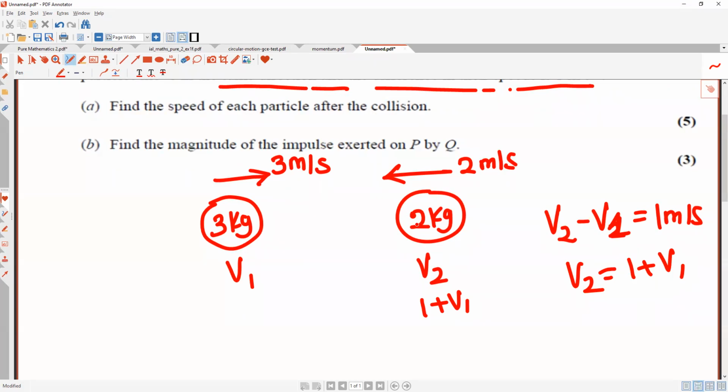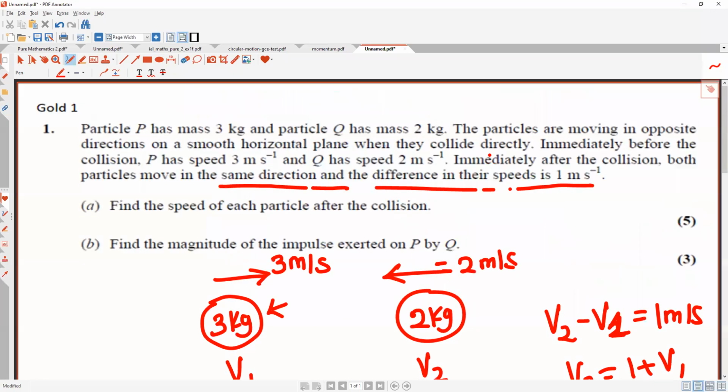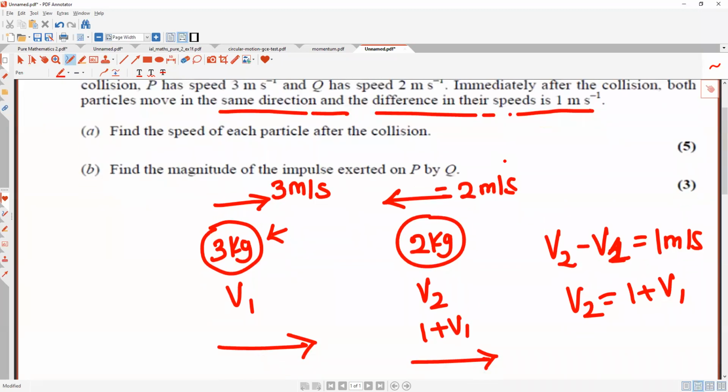So for example, I feel like they both will keep on going in this direction. Why? Because this is heavier, right? Just using some common sense. So if this one keeps on going, it will keep on going to the right side only. So I feel like both of their directions are towards the right. And in this case, you have -2 over here. Now, everyone tell me whether you understand the diagram I am drawing after reading the question.